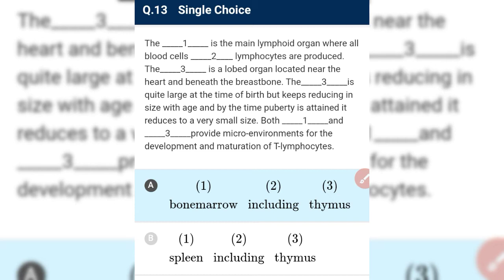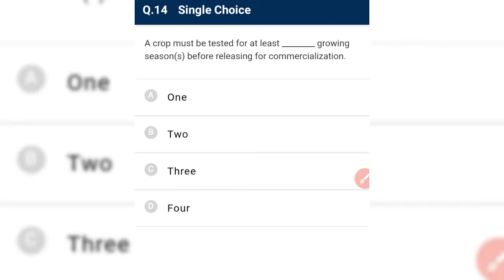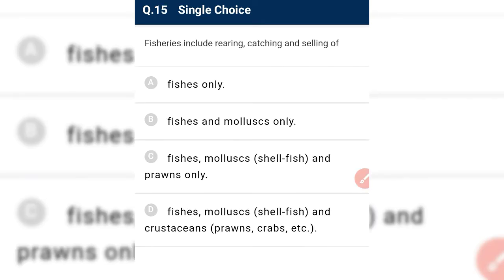Next. A crop must be tested for at least 3 growing seasons before releasing for commercialization. So at least 3 seasons. We have talked about this question in the hard question. And next is fishery. Fishery includes rearing, catching and selling of fish, mollusks as well as crustaceans.